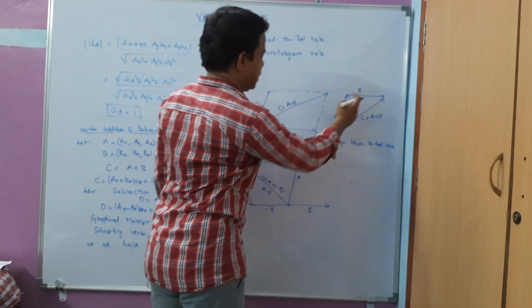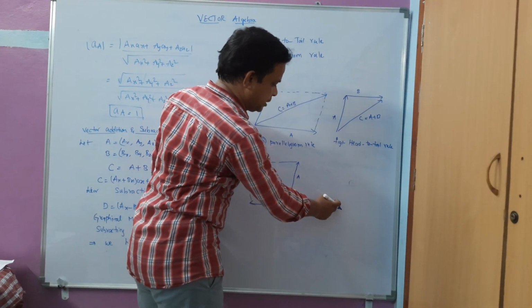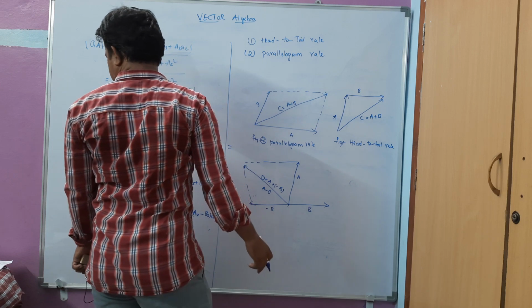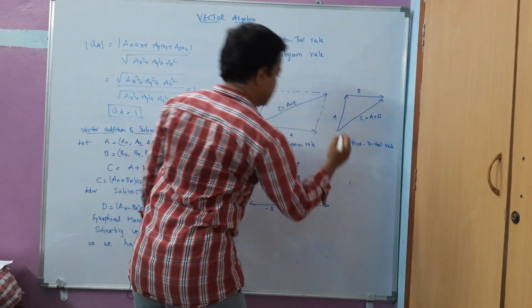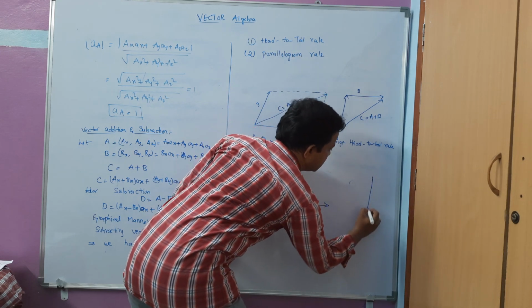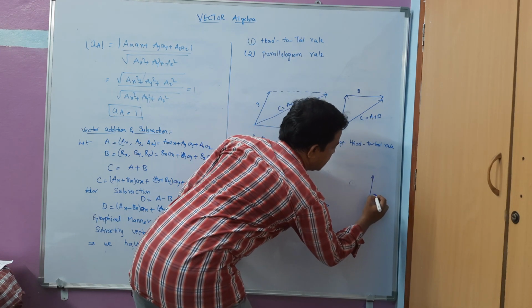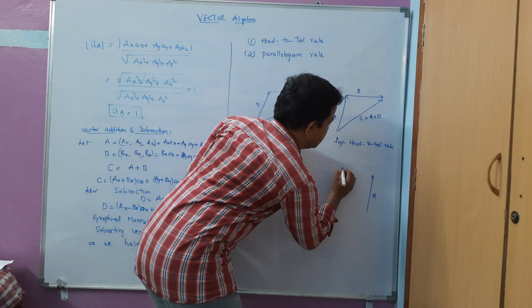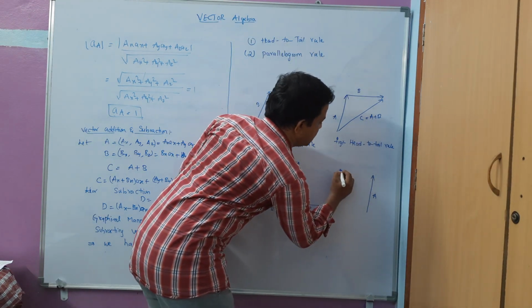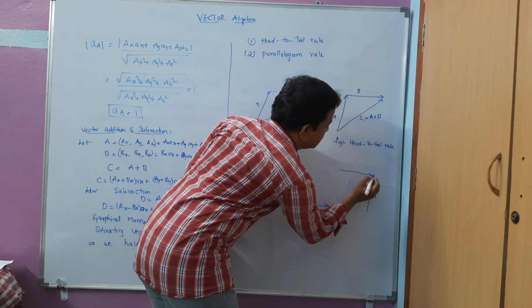Similarly, head to tail rule. In this head to tail rule, suppose this vector is in the positive direction, so here I will take an A vector like this. Actually the B vector should come like this for the head to tail rule, but it is coming like this.